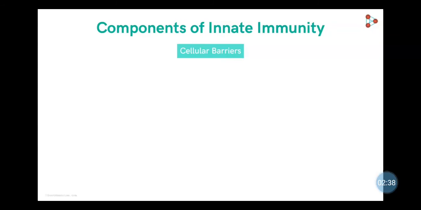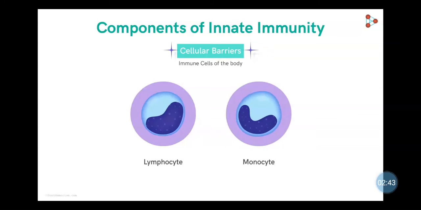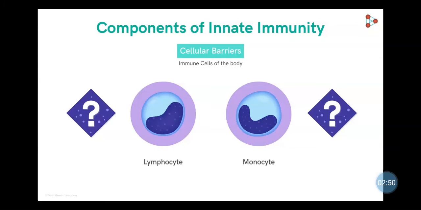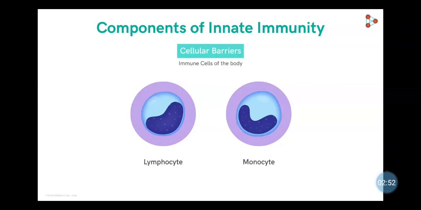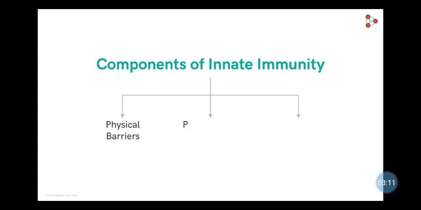Let's see the cellular barrier. The immune cells of the body like lymphocytes and monocytes form the cellular barrier, as the invader has to face them as soon as it enters the body. Which are the other molecules? We know that immune cells are able to produce target cell proteins called antibodies against the invader. The various types of antibodies are grouped as molecules produced for fighting the infection.